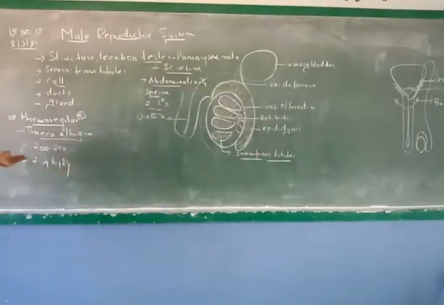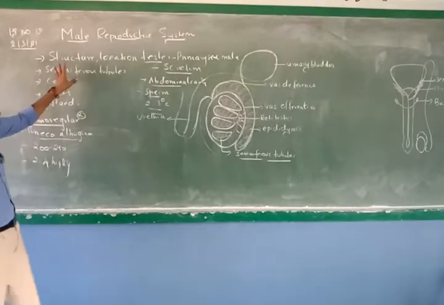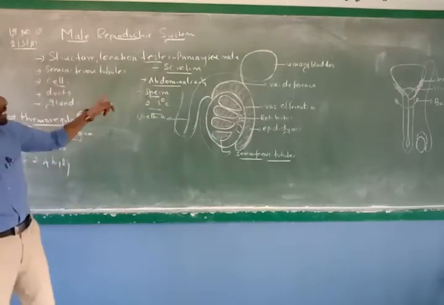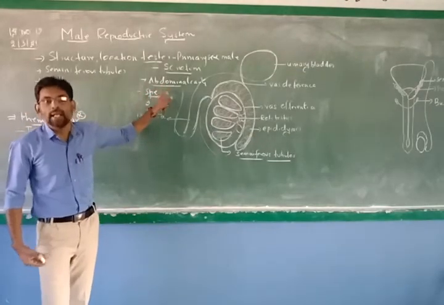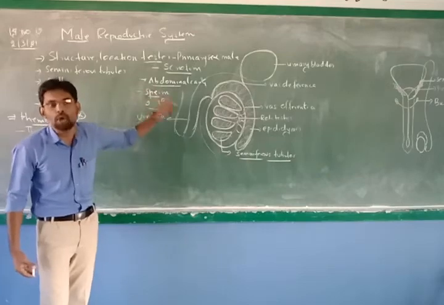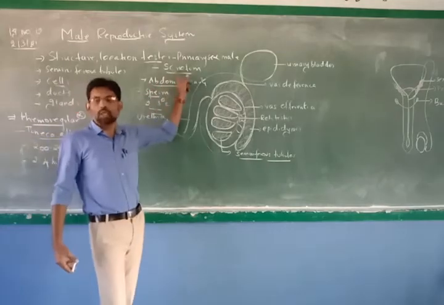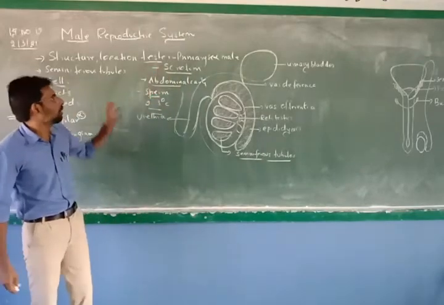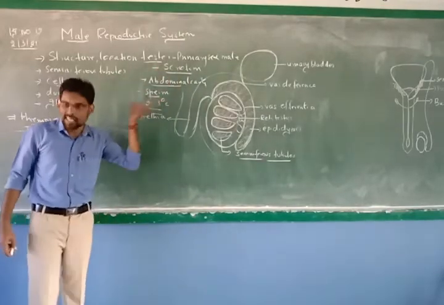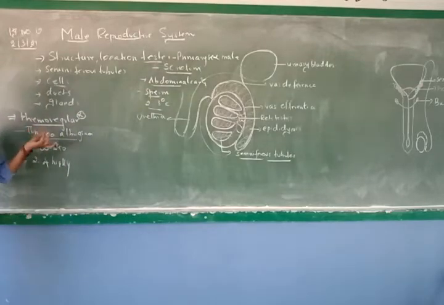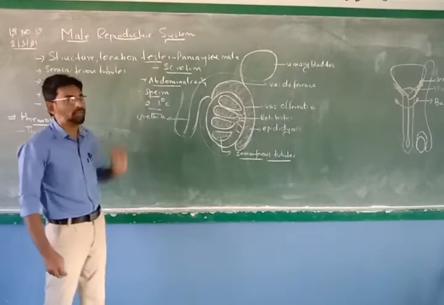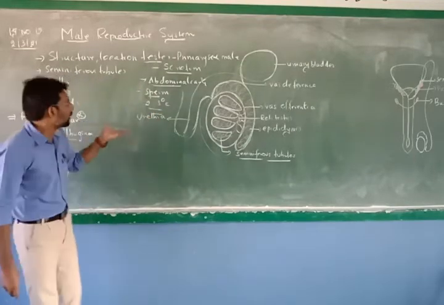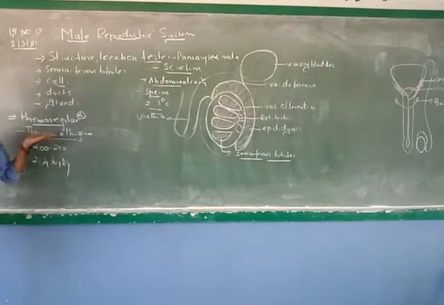Understand, right? Come back. Now here, what we are studying is the primary sex organ in male, that is the testis. The testes are not located inside the body; they are present outside the body, in the abdominal cavity, inside a sac-like structure called the scrotal sac. The scrotal sac is temperature sensitive, that means it will regulate the temperature, and it maintains a temperature 2 to 3 degrees Celsius lower than the body temperature, and that is the reason it is called a thermoregulator.